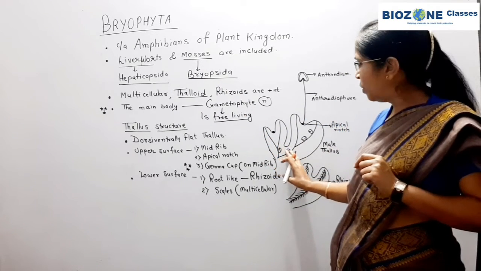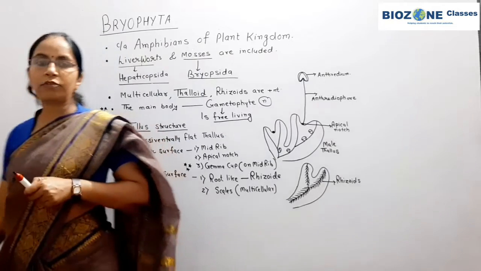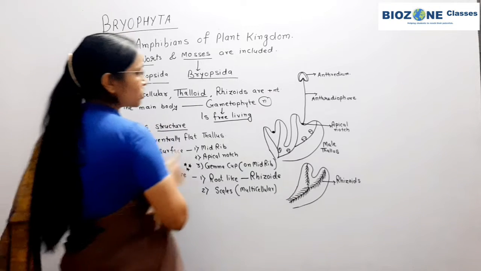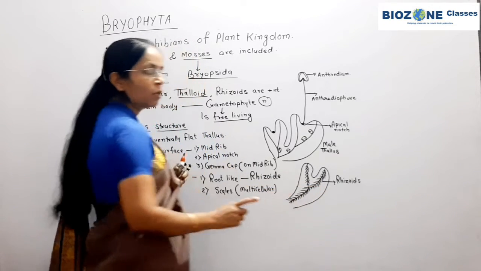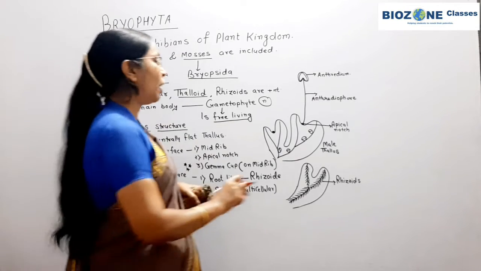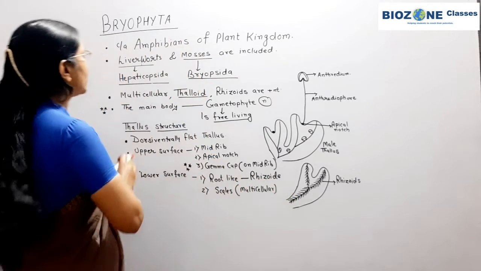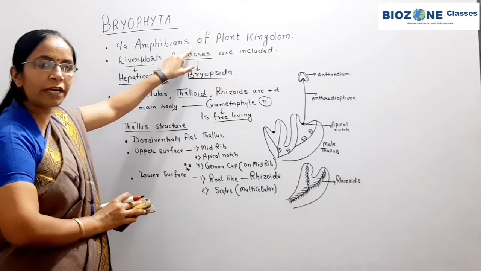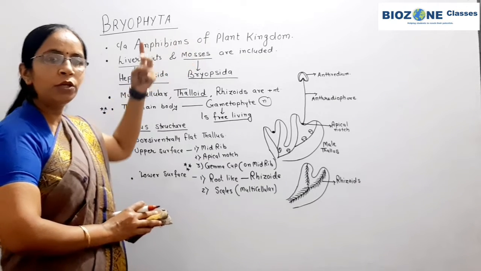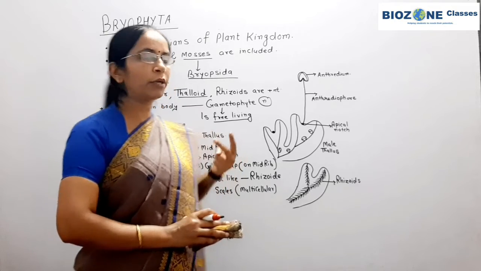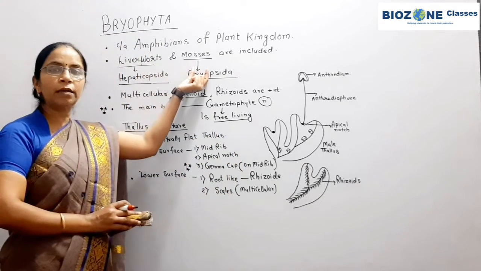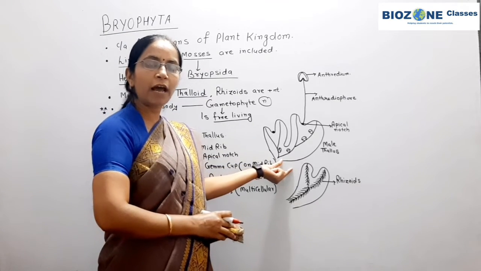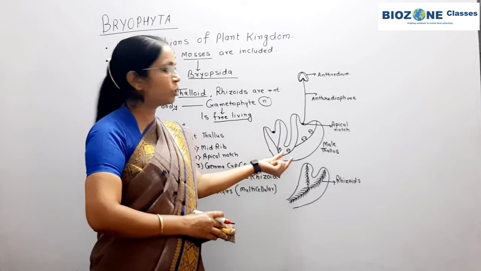Okay. Now we come towards the internal structure. The structure of the thallus is actually not provided. So first, one by one, we study the types of rhizoid: what is a rhizoid, two types of rhizoid, and then we come towards the internal organization of the thallus. You remember that the group Bryophyta is commonly called the amphibians of the plant kingdom. Two groups, or divisions, are included in Bryophyta: liverworts and mosses. Secondly, in liverworts the body of the thallus is dorsiventrally flat, and it shows the midrib.